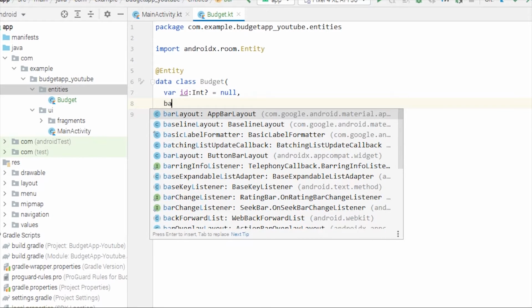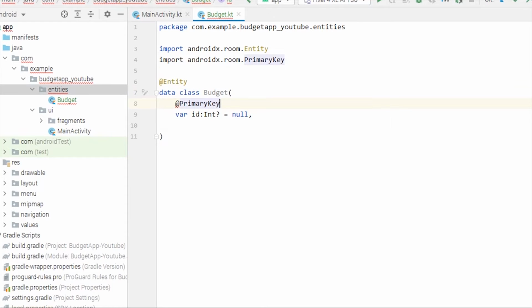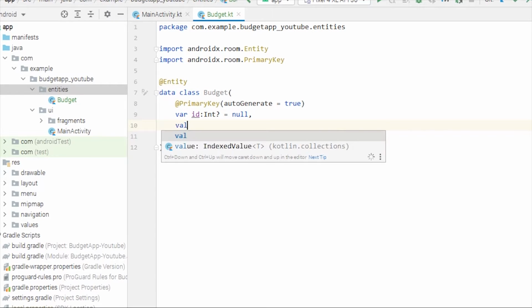Before we move further, this ID will be the primary key for our database, so we have to annotate this with @PrimaryKey, and we also want this to be auto generated, so we can write autoGenerate equals true. So let's create other fields as well.